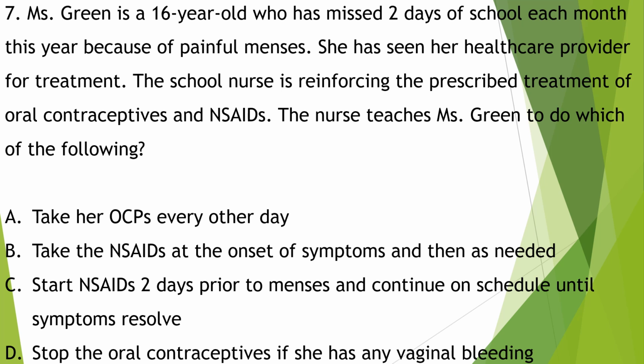Stop the oral contraceptives if she has any vaginal bleeding. Non-steroidal anti-inflammatory drugs should be initiated 2 days prior to her menses and continued on schedule until the symptoms resolve. The patient should not wait until she has symptoms. Oral contraceptives should be taken daily without fail.